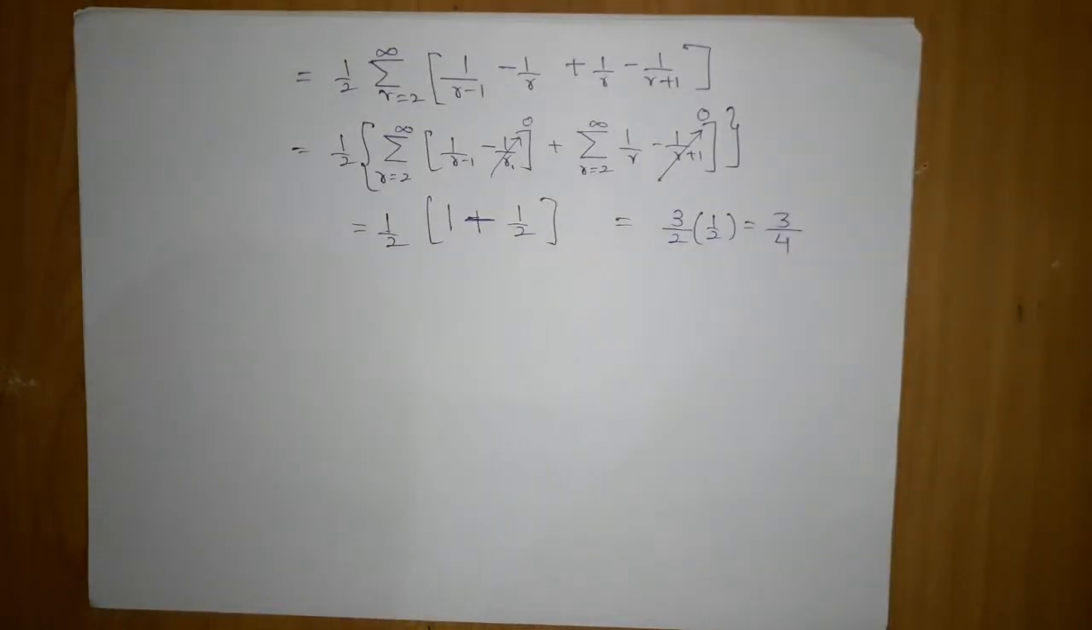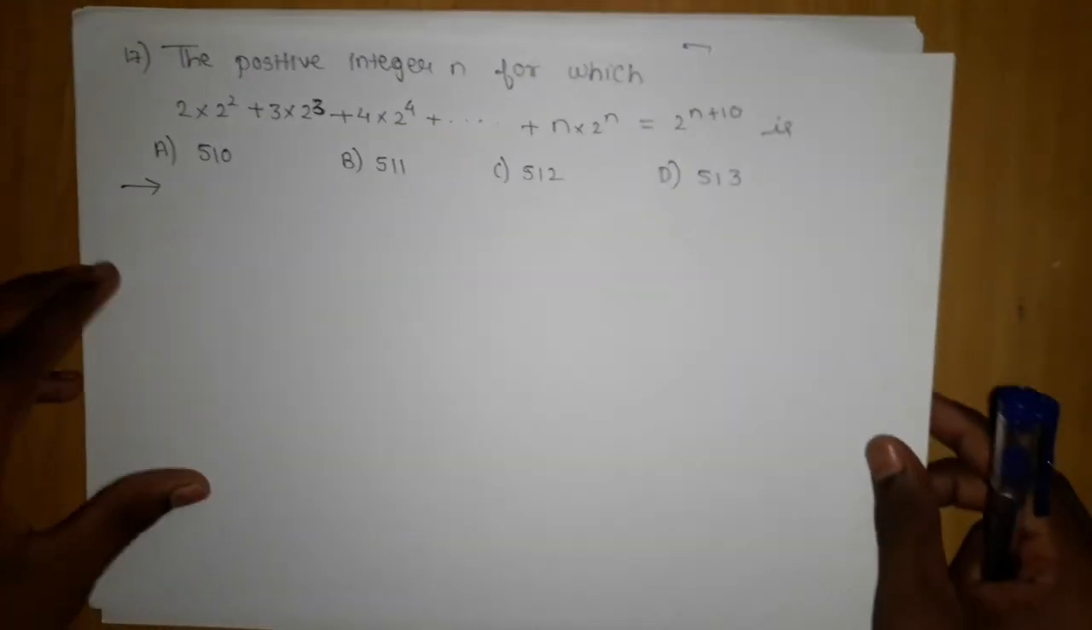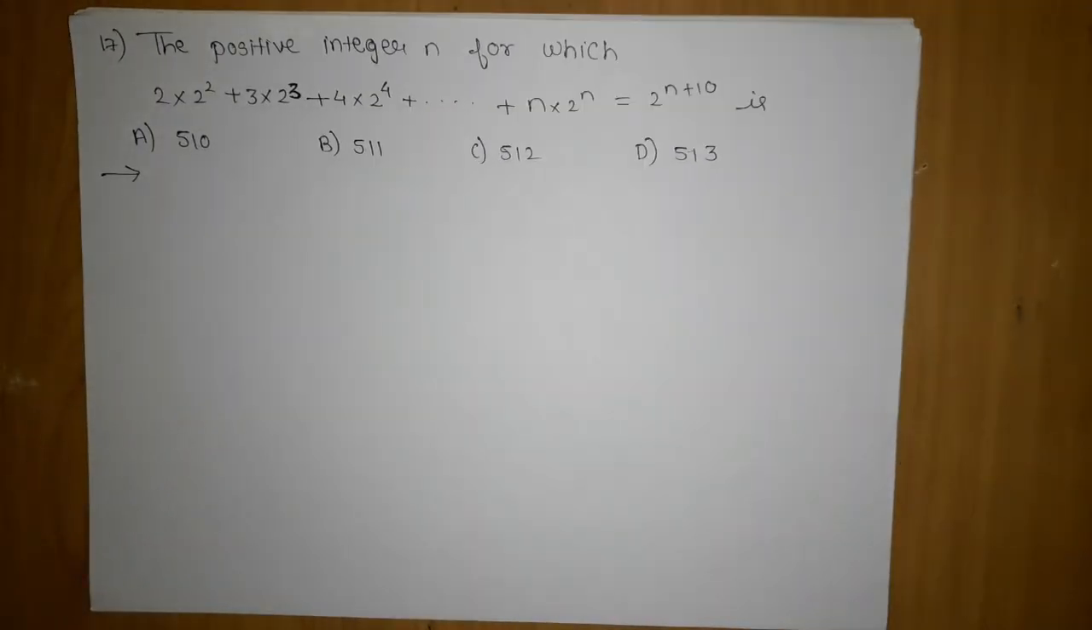The next question which we are going to solve is the 17th question: the positive integer n for which 2 into 2 square plus 3 into 2 cube plus 4 into 2 power 4 and so on till n into 2 power n is equal to 2 power n plus 10, is what?